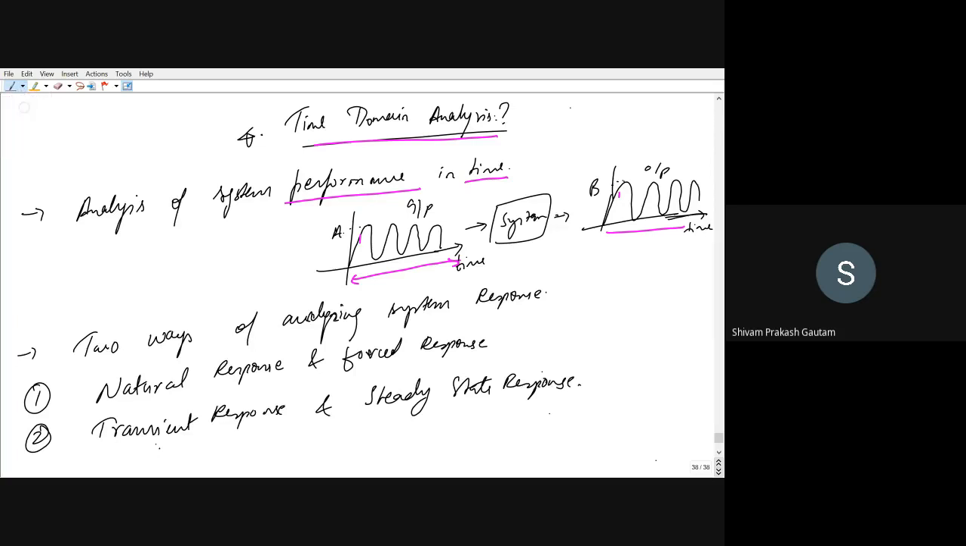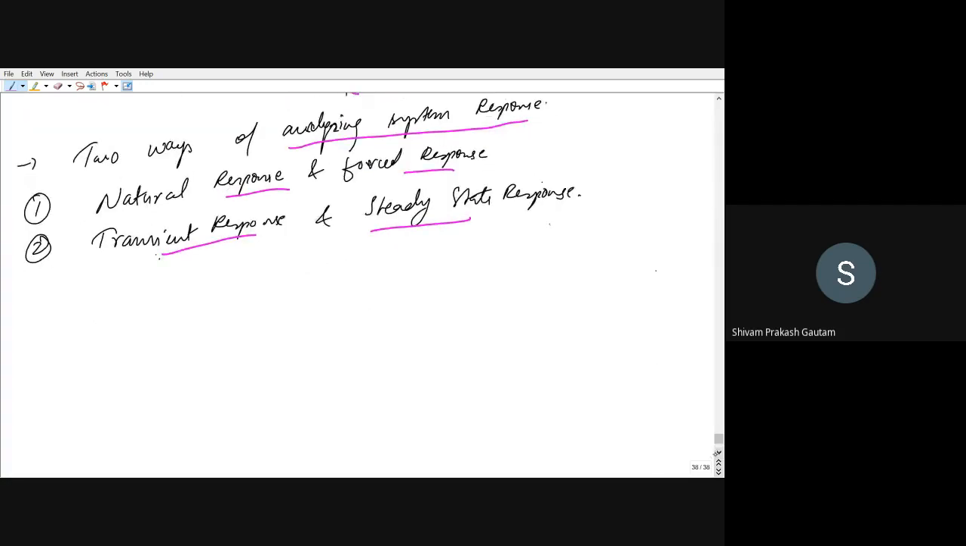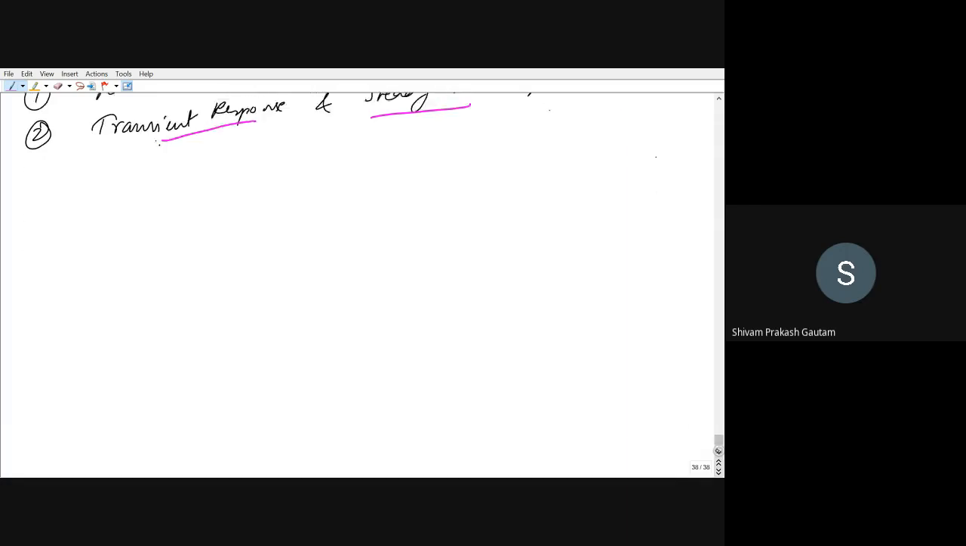Now that you know what time domain analysis is, it means you are doing the analysis with respect to time, right? Now there are two ways you can analyze system response. First is natural response and forced response. Second one is transient response and steady state response. We will see both of them one by one.